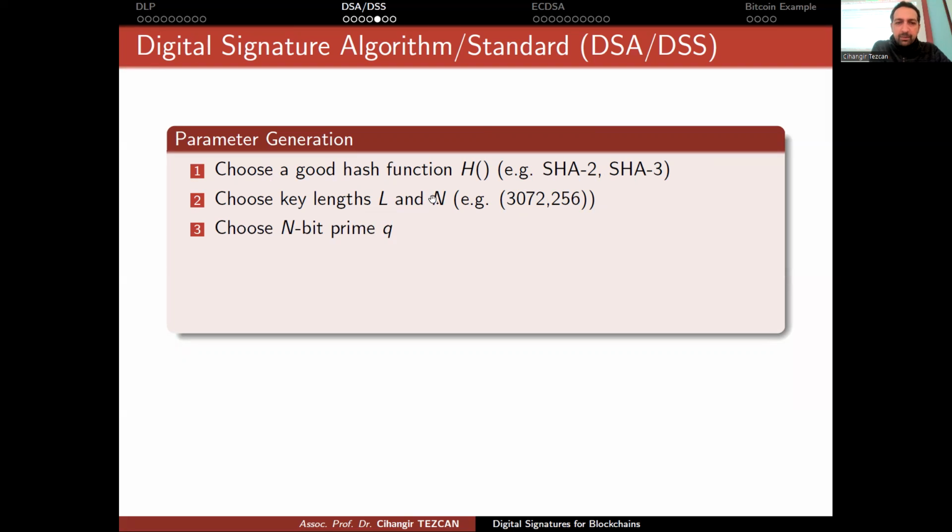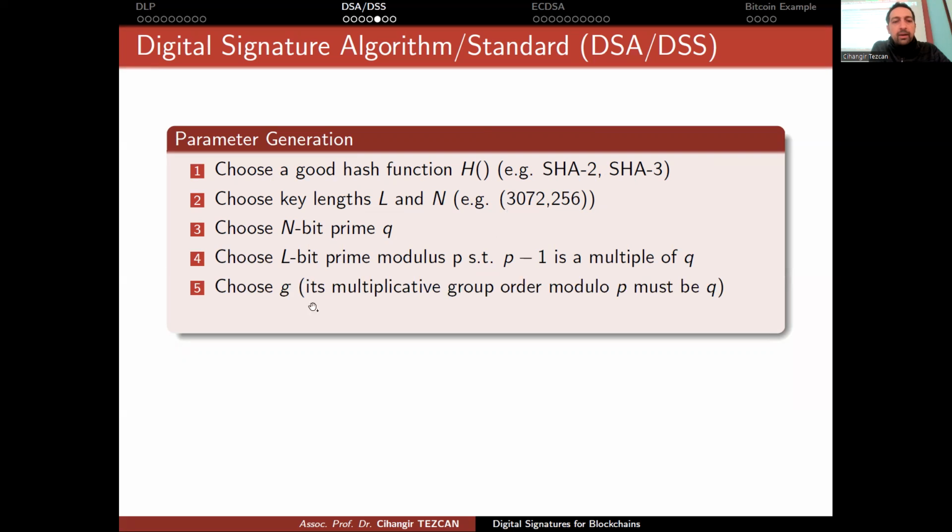Now that you fix these numbers, you choose an N-bit prime q, and you choose an L-bit prime modulus p. So this is why our modulus size is this, okay? But you have to choose p such that p minus 1 is a multiple of q. Choose g so that its multiplicative group order modulo p is q. So these are your parameters, p, q, and g.